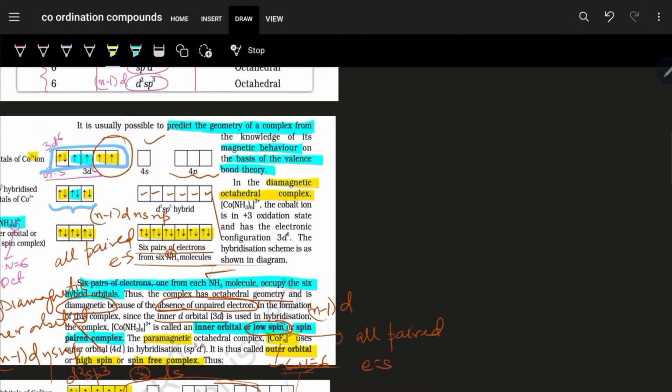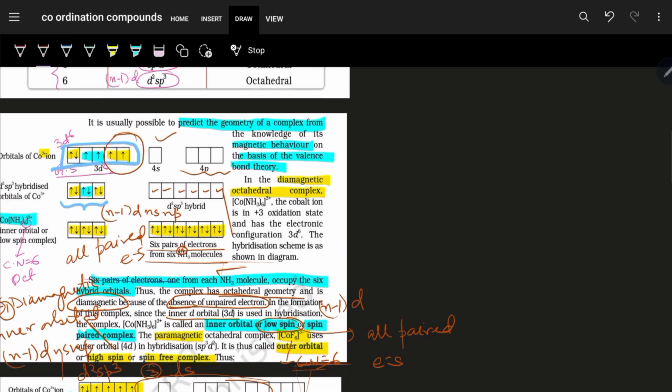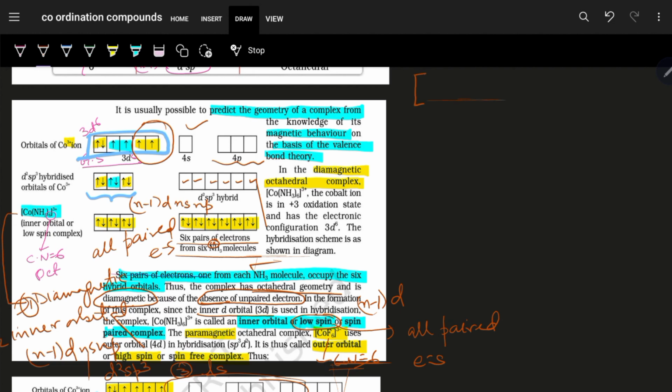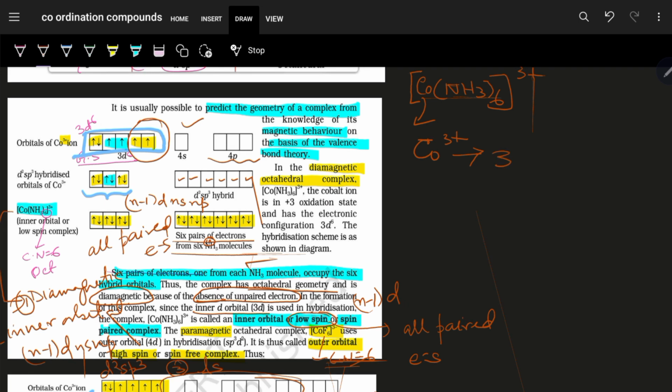So what is the step? Let us just try to recall what we have seen. Like over here, [Co(NH3)6]3+. Suppose this is being given to us, 3+. Now we will see what is the oxidation state. Now NH3 is a neutral ligand. So this will be Co3+. If it is Co3+, it has 3d6 ground state electronic configuration.